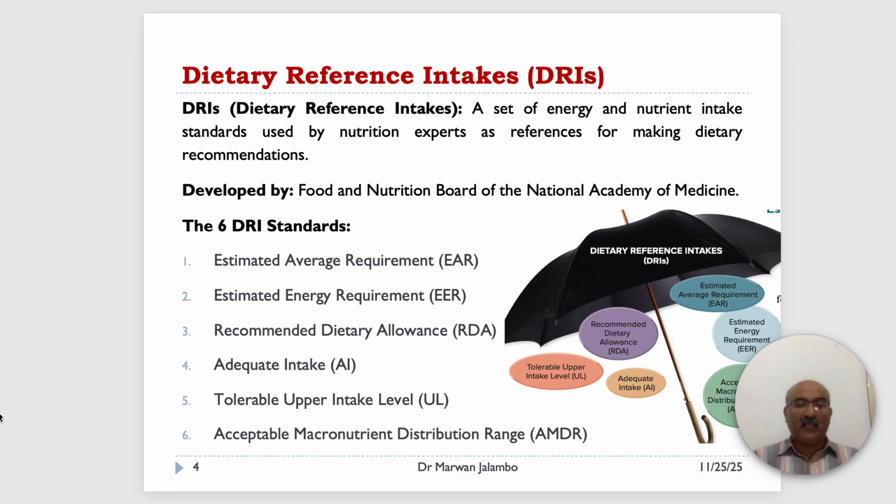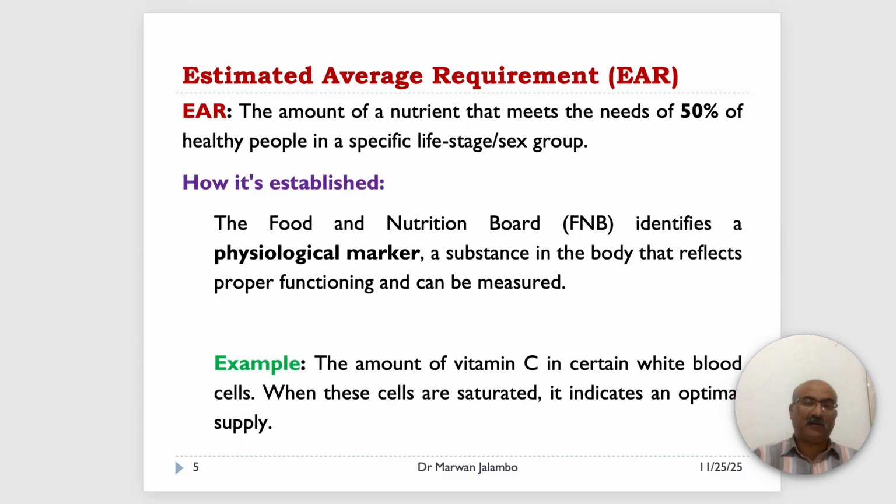So let's begin with the foundation of the Dietary Reference Intakes, the EAR. EAR means Estimated Average Requirement. EAR is a statistical concept.